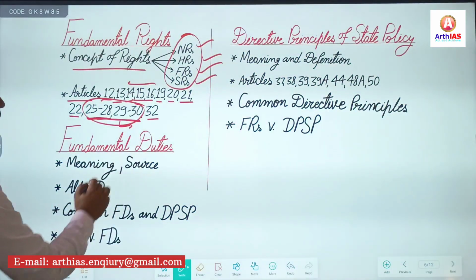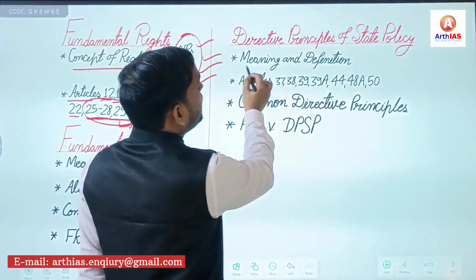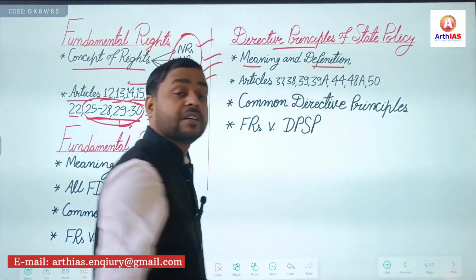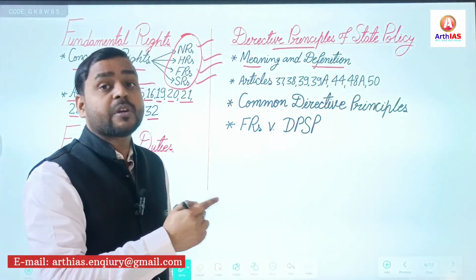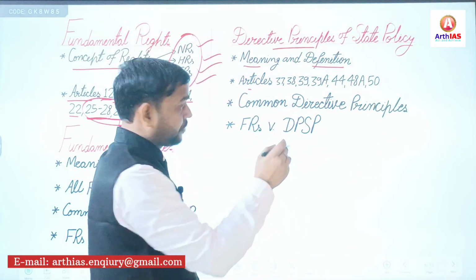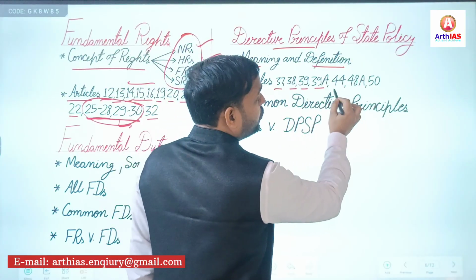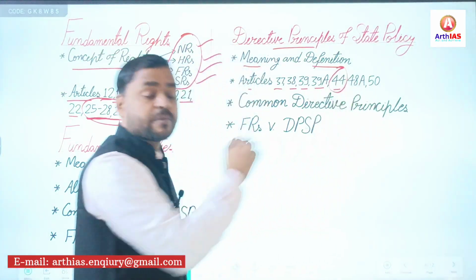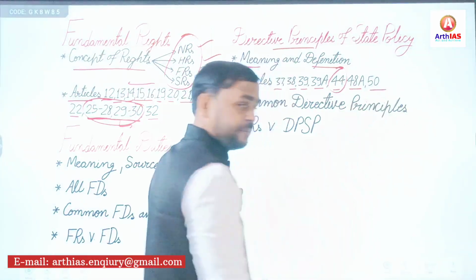Then fundamental duty, directive principles of state policy. So again here, meaning and definition of DPSPs. What do you understand by DPSP? Directive principles of state policy. Apart from that, important articles for this year: 37, 38, 39, 39A, 44, Uniform Civil Code, 48A, 50.